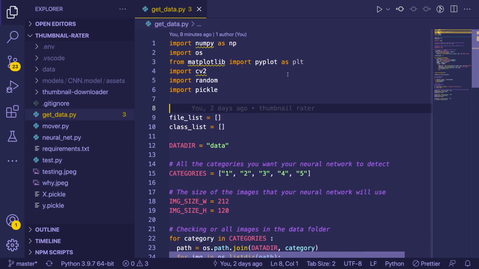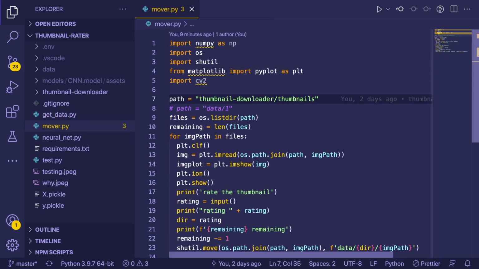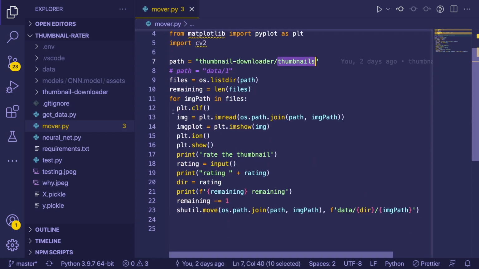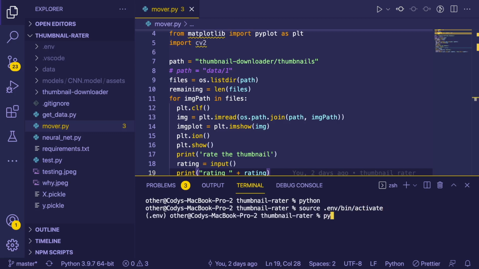Let me show you where I try to do this. Sorry, I'm looking at the wrong thing. So this is the mover script that I wrote in Python. Basically, it just loops through all the files in this thumbnails directory. It's going to show a plot of the image, and then it's going to listen to my input, right? So just to show you how this works, let me go ahead and activate this Python mover.